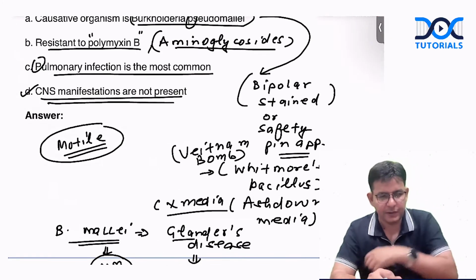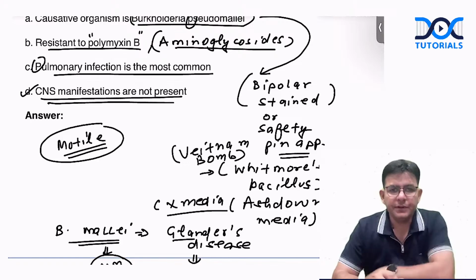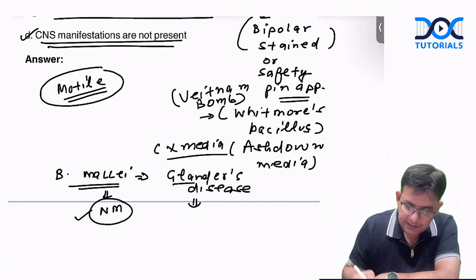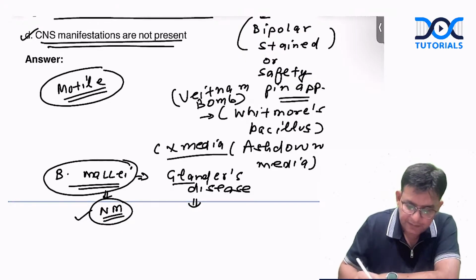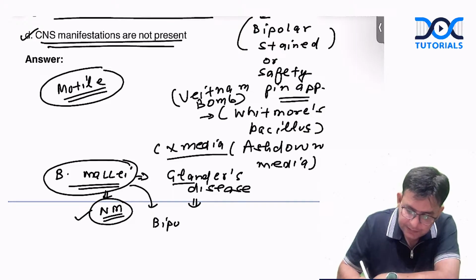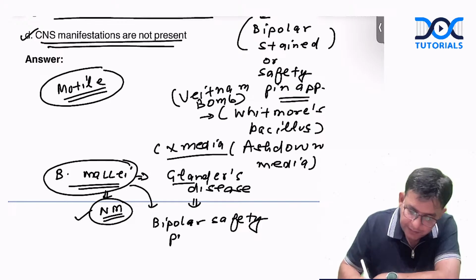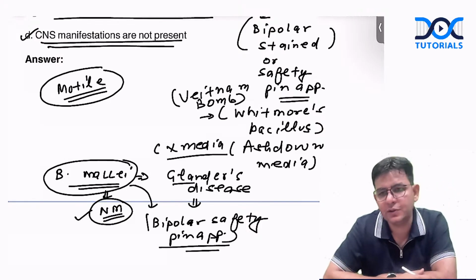Okay, which is motile. Is it fine? So remember these particular points, and they are definitely going to be asked. And this Burkholderia mallei is also having a bipolar safety pin appearance. Okay, this is also having what? Bipolar safety pin appearance, like the Burkholderia pseudomallei.